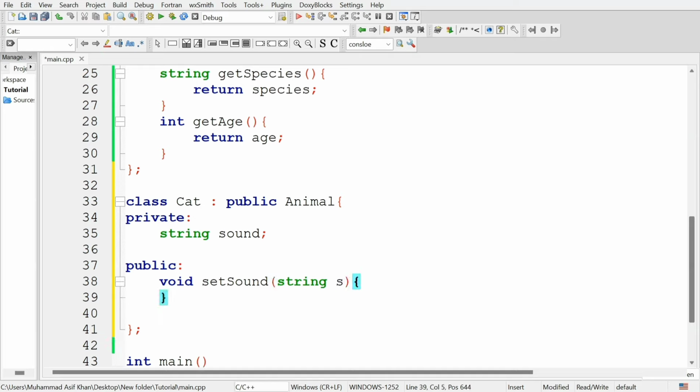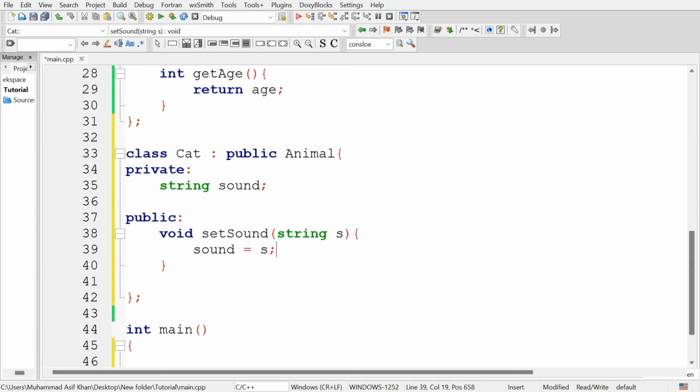In this setter function for sound, set the sound attribute equal to the argument provided to this function. So sound is equal to s. This is the setter method that will set the value for the attribute sound of this cat class.